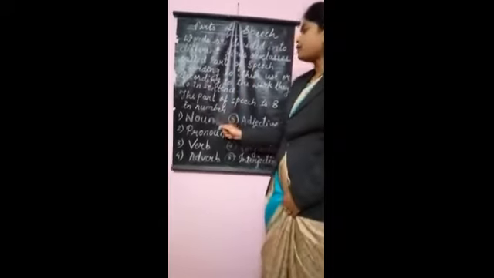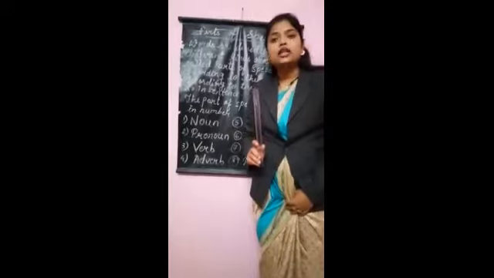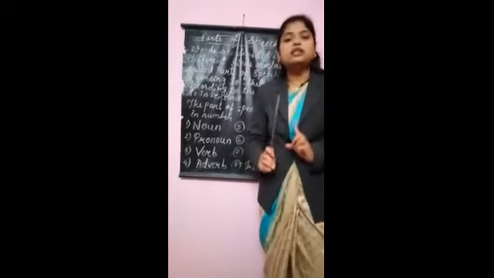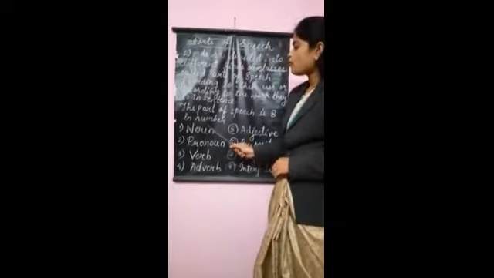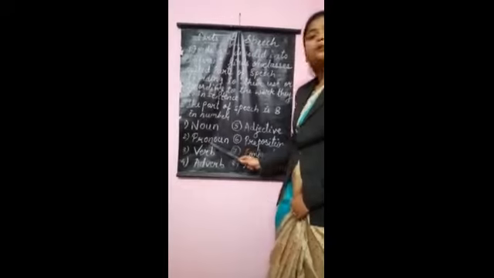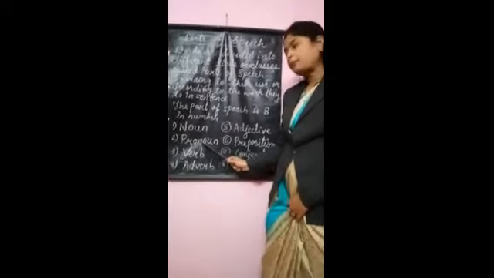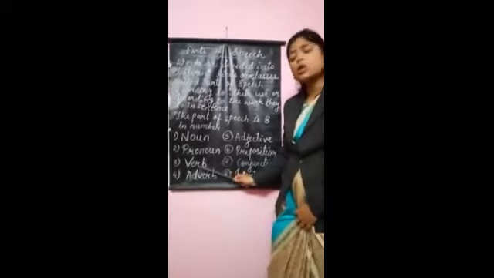The parts of speech are 8 in number. How many parts of speech are there? 8 parts of speech. First is noun. Second is pronoun. Third is verb.